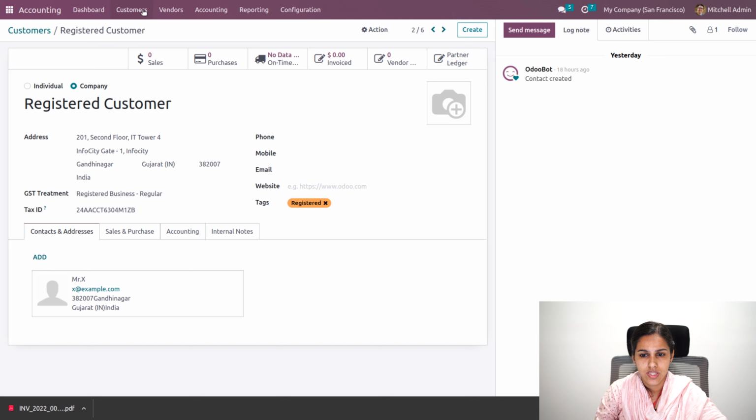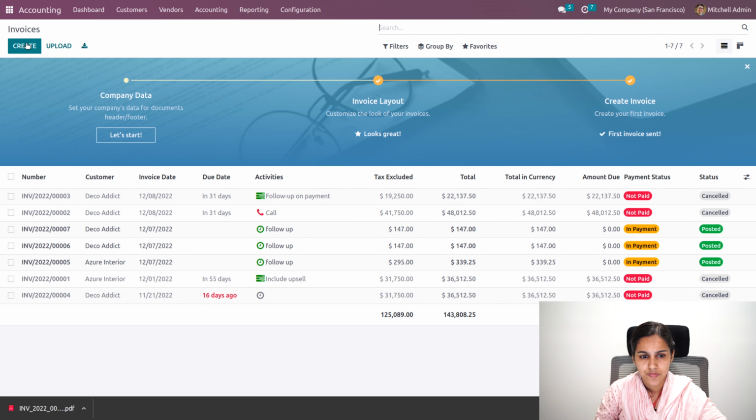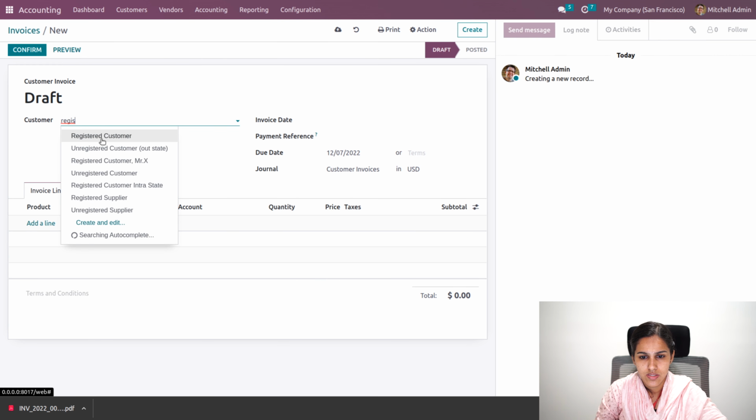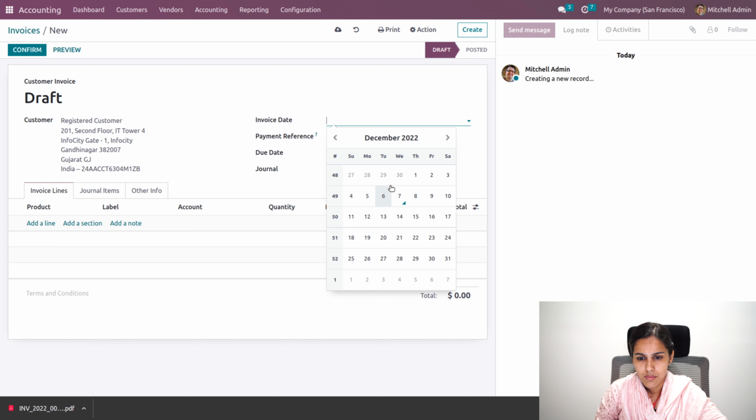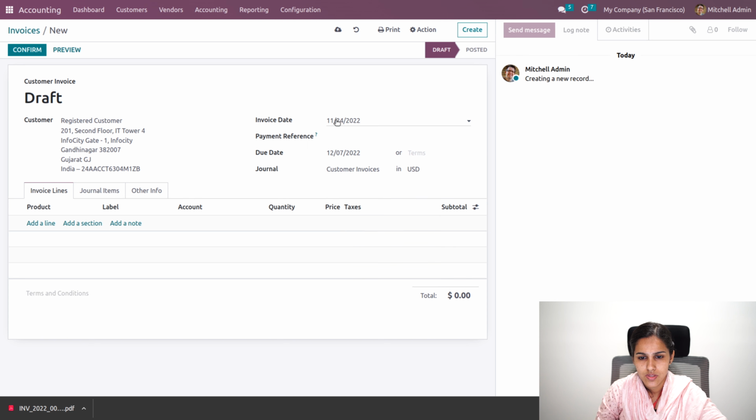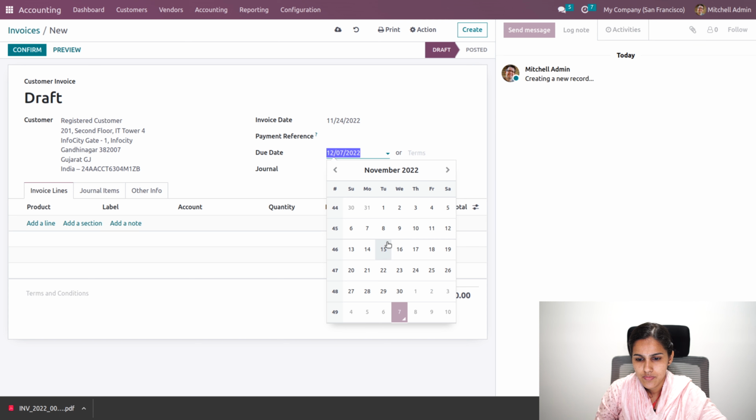Let's say this contact, and create an invoice for this registered customer. So go to invoices and create one for the registered customer, with the invoice date on maybe 24, and the payment term provided as 26th itself.